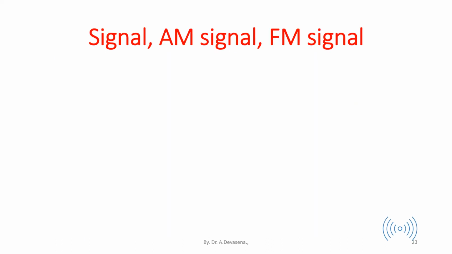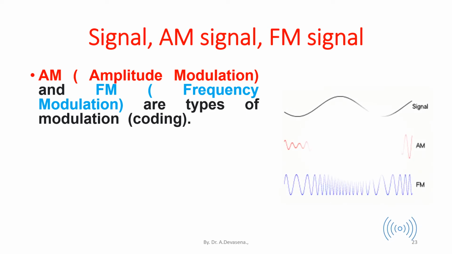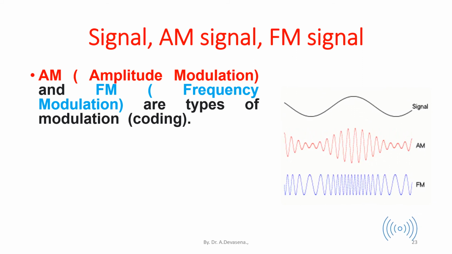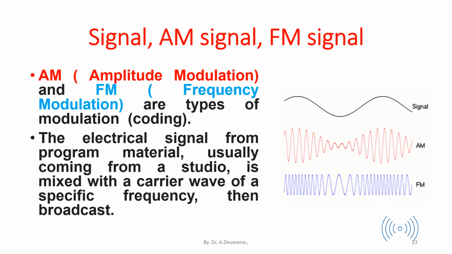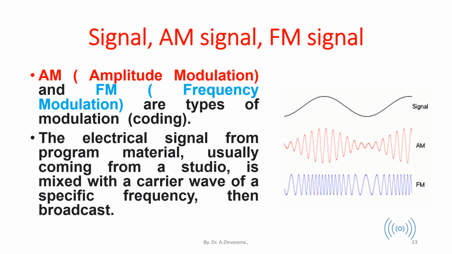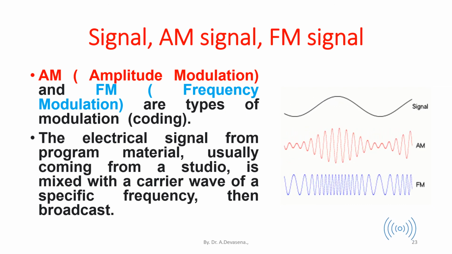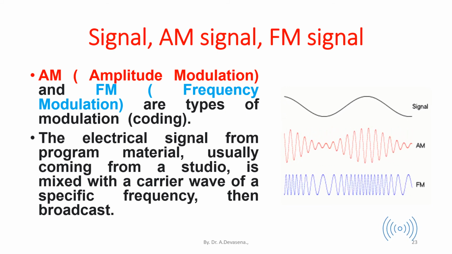Signal, AM signal, FM signal representation. AM, that is amplitude modulation, and FM, that is frequency modulation, are types of modulation, that is coding. Here is a representation of a signal, amplitude modulated signal and frequency modulated signal. The electrical signal from program material, usually coming from a studio, is mixed with a carrier wave of a specific frequency, then broadcast.